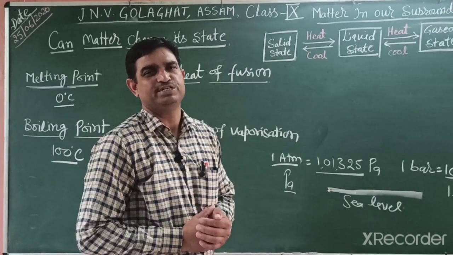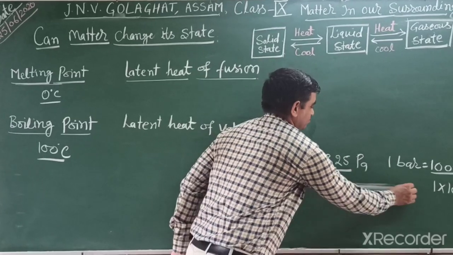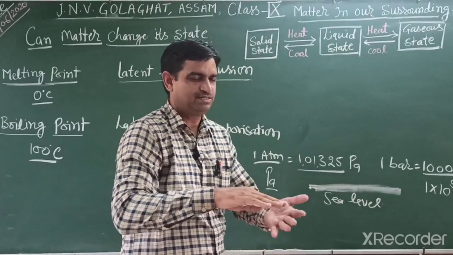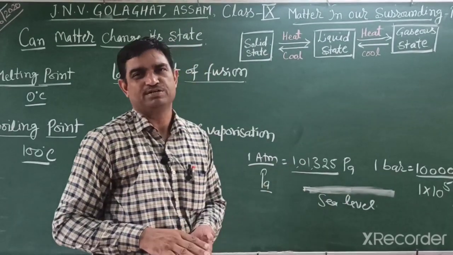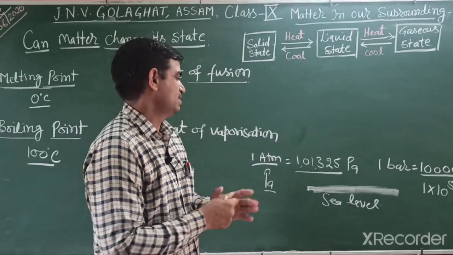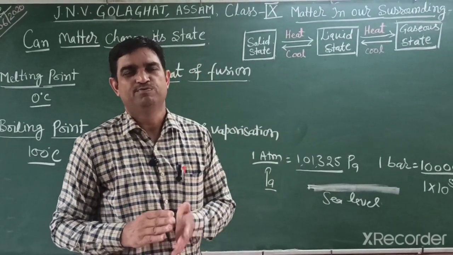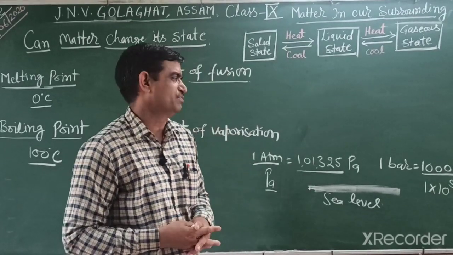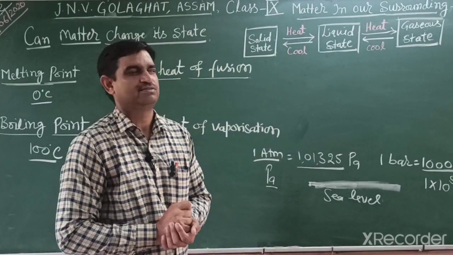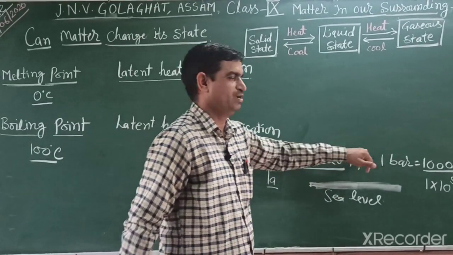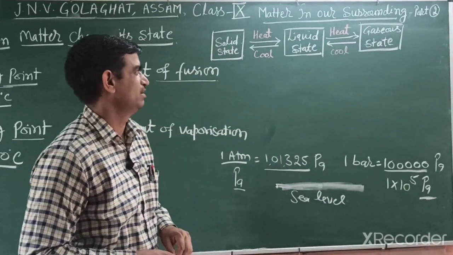So what is atmospheric pressure? It is the pressure at sea level. At sea level, the pressure we measure is one atmosphere. Atmosphere is a large unit, but the SI unit of pressure is Pascal. One atmosphere is 1,01,325 Pascal. Another unit of pressure is the bar, and we can say the standard unit is bar. One bar is 1 lakh Pascal, or 1 into 10 to the power 5 Pascal.